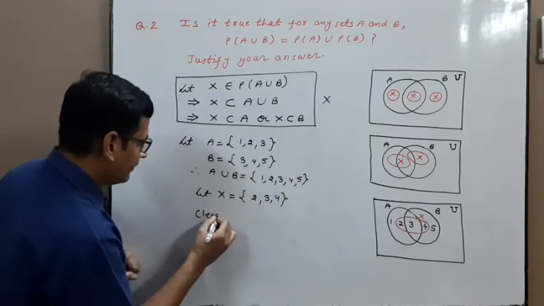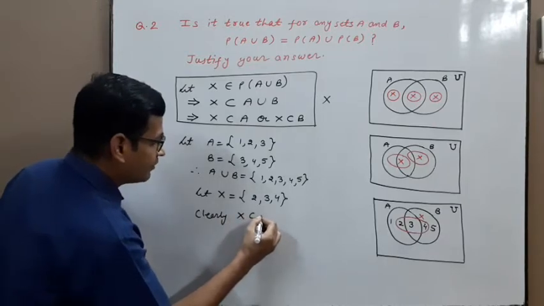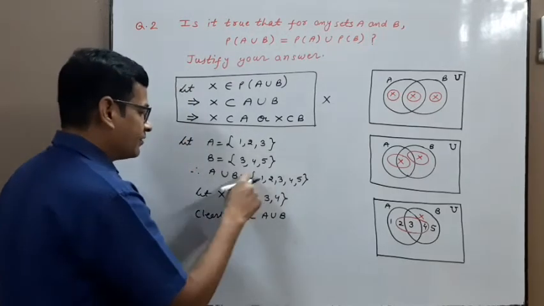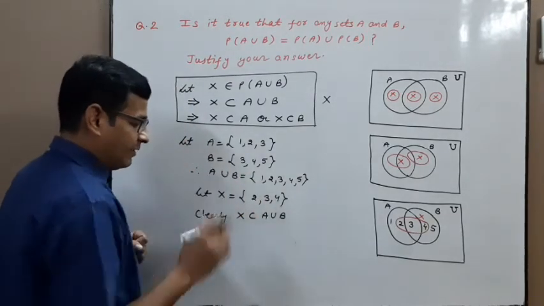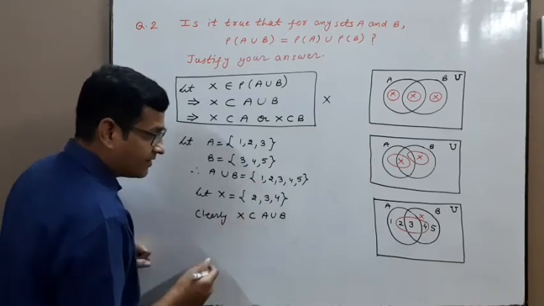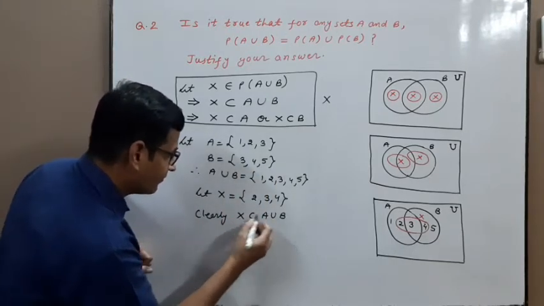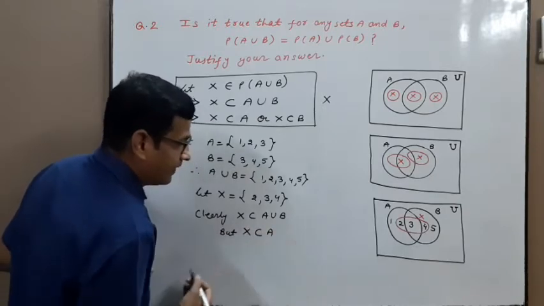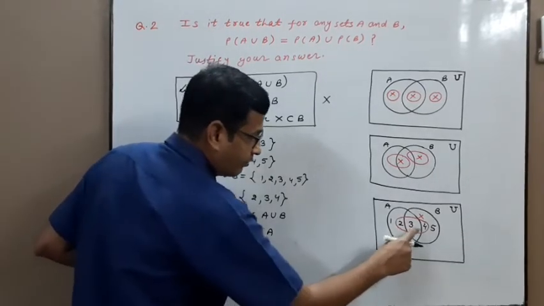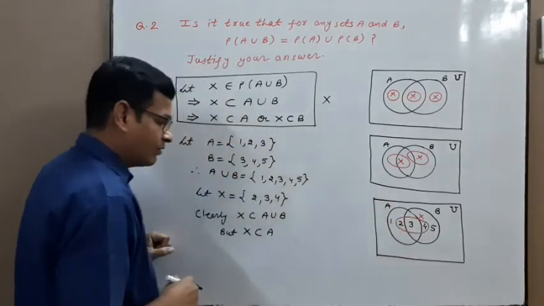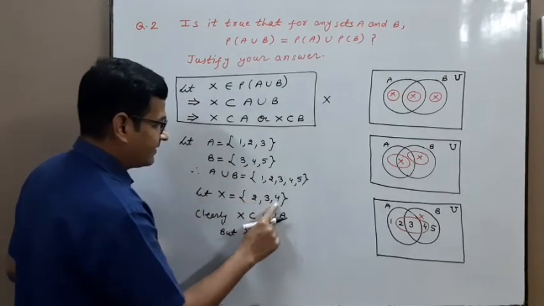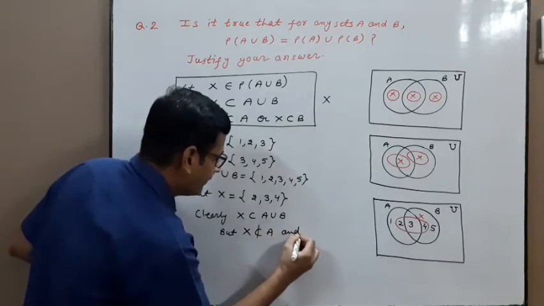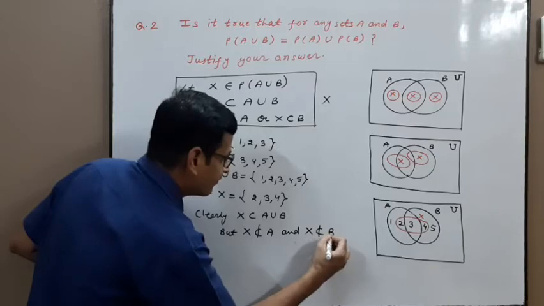Clearly, X is a subset of A union B, because every element of set X is also an element of A union B. Next step, but X is not a subset of A. Why? Because 4 belongs to X, 4 does not belong to A. So X is not a subset of A and X is not a subset of B.